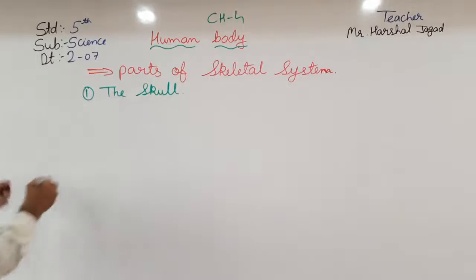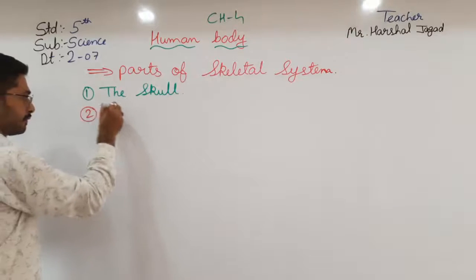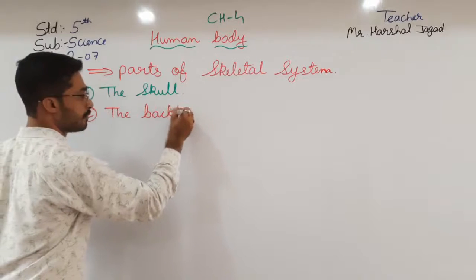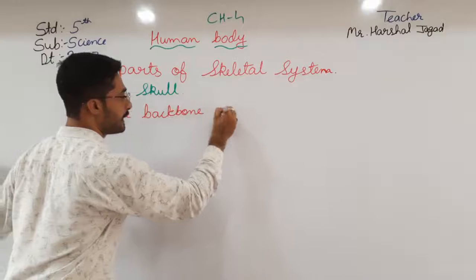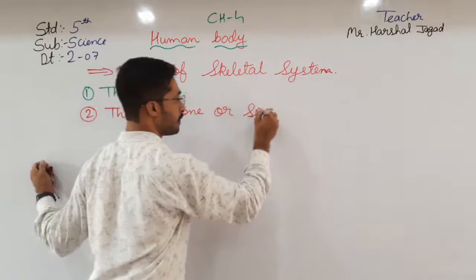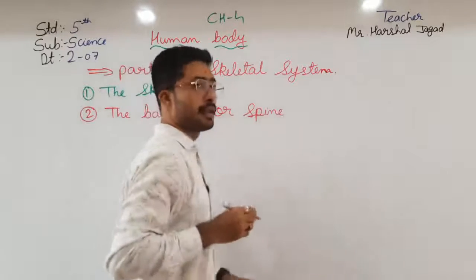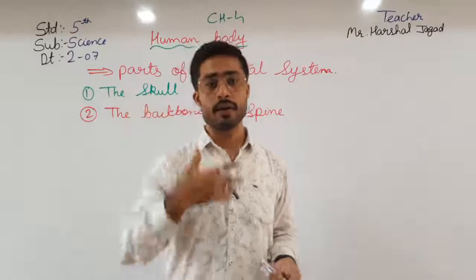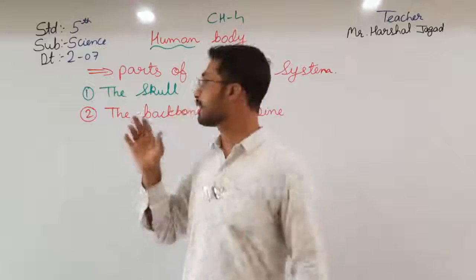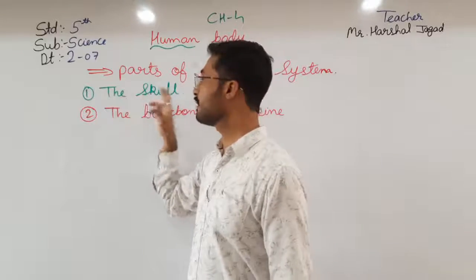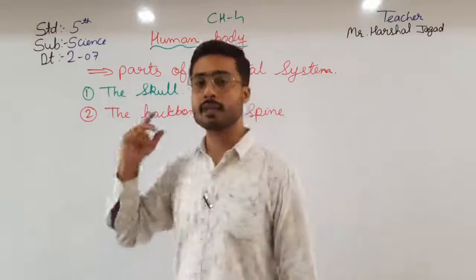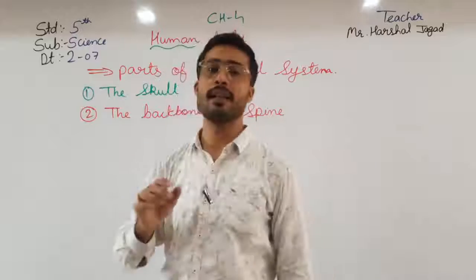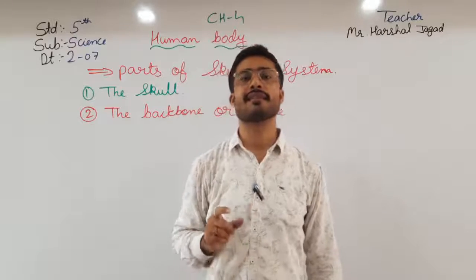The second one is the backbone, or spine. The first one, the skull, is our head part, the bones covered with muscle. Then the backbone: as you put your hand over here, you can feel a structure, that is the backbone.